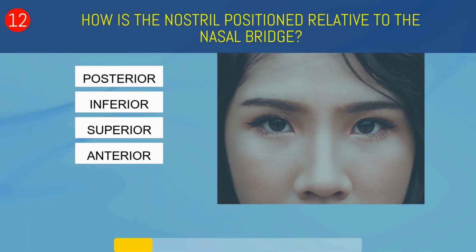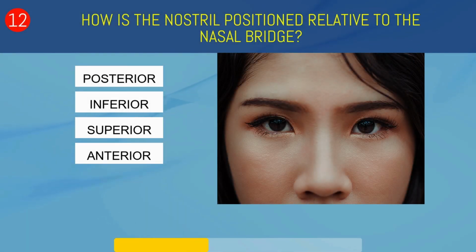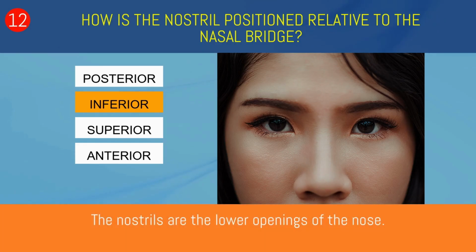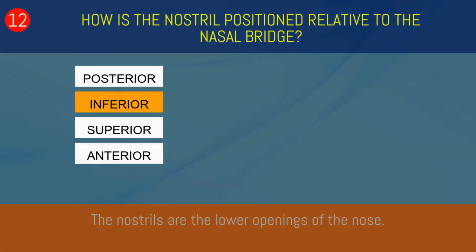How is the nostril positioned relative to the nasal bridge? Posterior, inferior, superior, or anterior? Inferior. The nostrils are the lower openings of the nose.